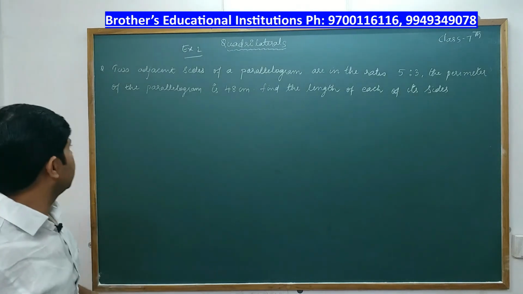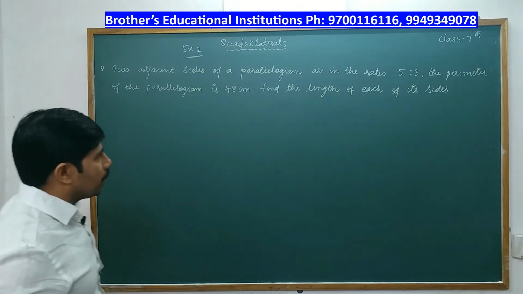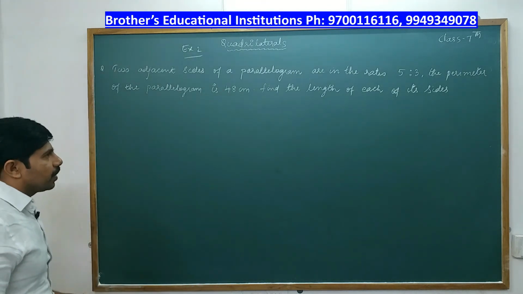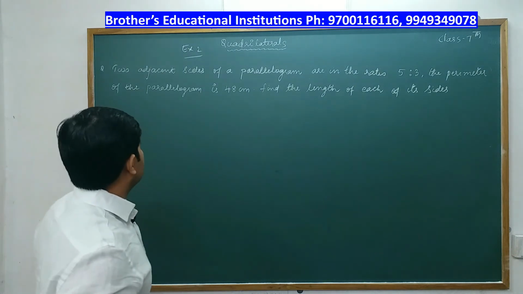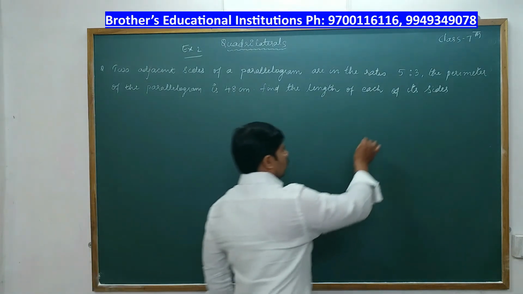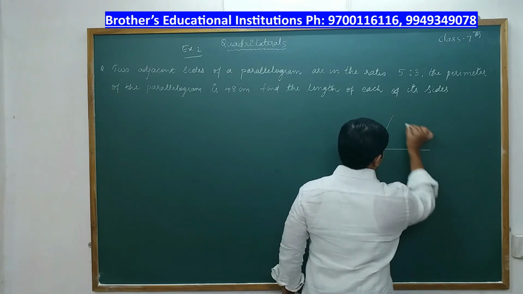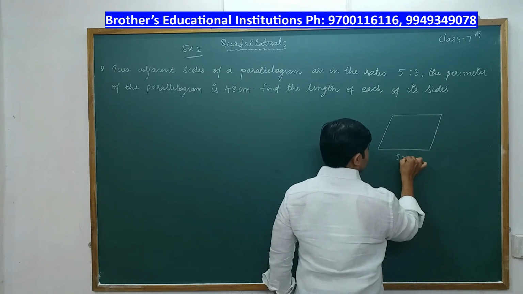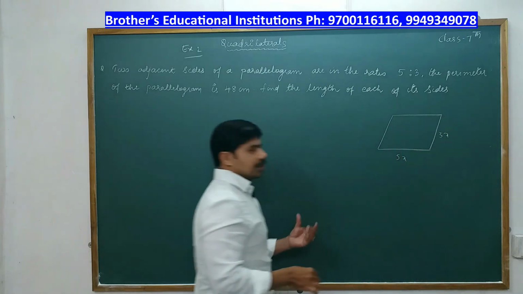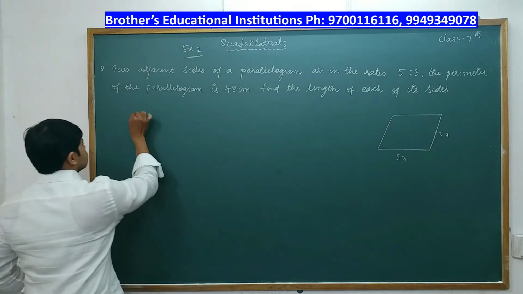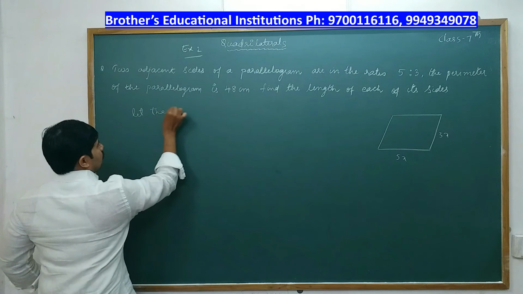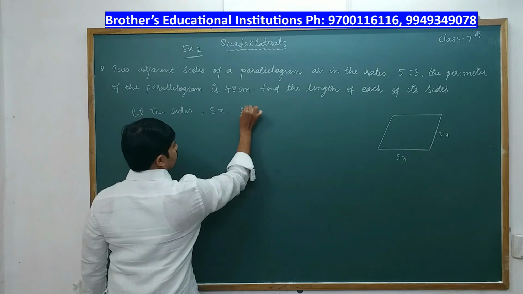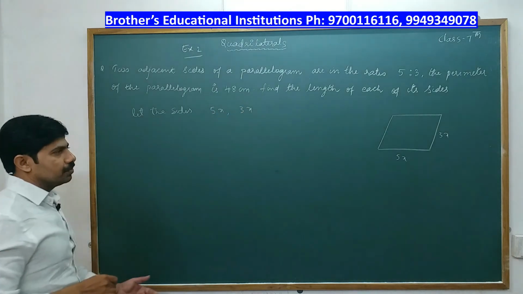Next problem. Two adjacent sides of a parallelogram are in the ratio 5:3. The perimeter of the parallelogram is 48 centimeters. Find the length of each of its sides. As a ratio is given, I'll assume the sides of the parallelogram as 5x and 3x.